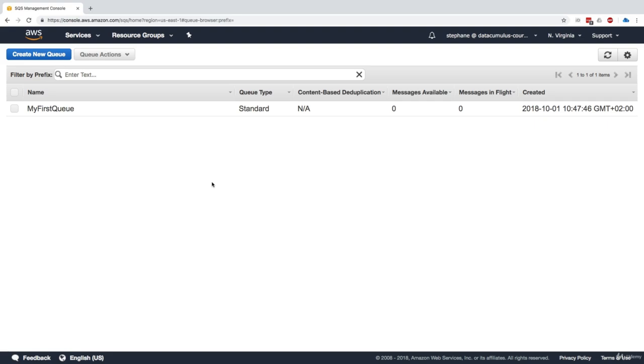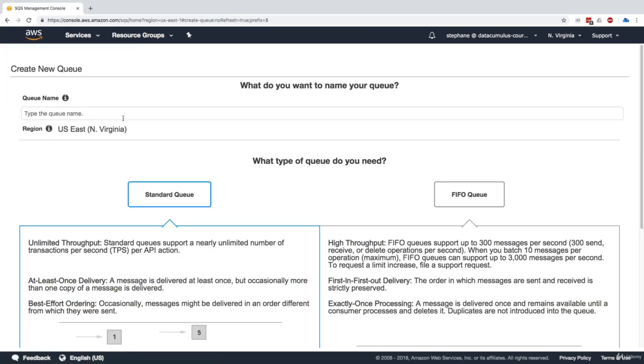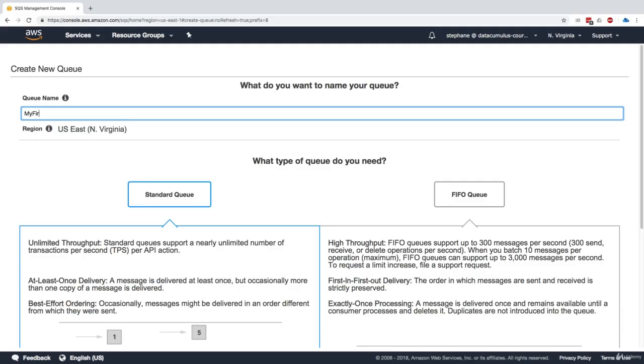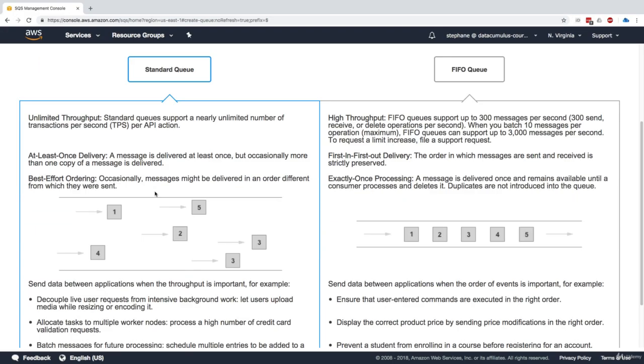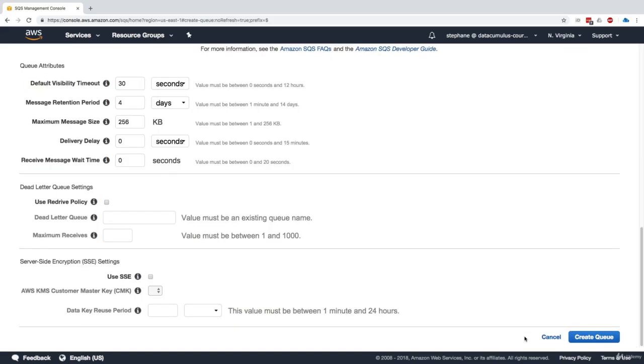So now we want to define a redrive policy with a dead letter queue. So I'll create a queue and I will just name it my first DL queue. It will be a standard queue, and as I scroll down, I will configure that queue.